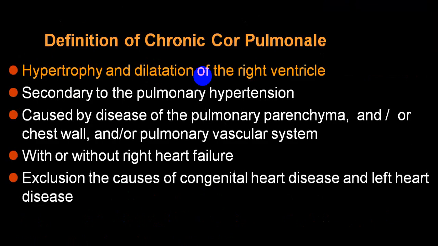One term utilized is chronic cor pulmonale, meaning hypertrophy and dilatation of the right ventricle secondary to pulmonary hypertension. And this pulmonary hypertension is because of chronic damage to the lung, mainly the parenchyma, or because of the chest wall, or because of pulmonary arterial changes. The right ventricle will undergo hypertrophy and dilatation, but maybe with or without right ventricular failure.